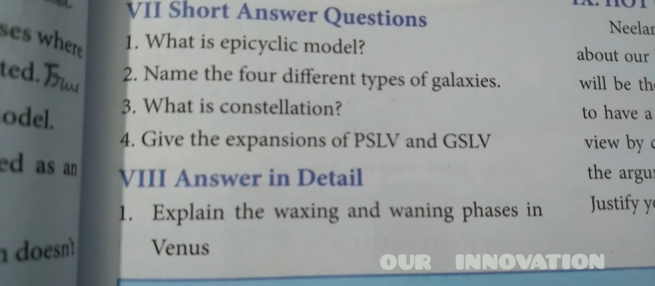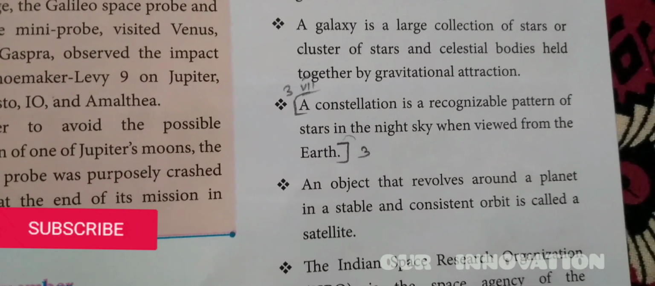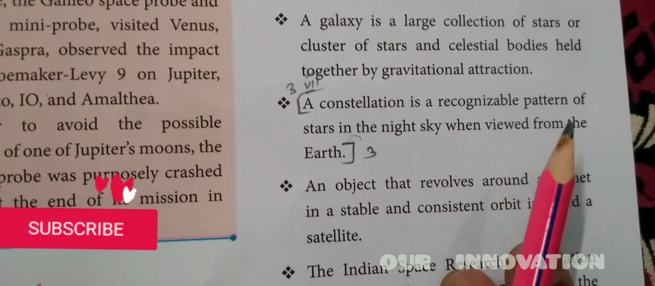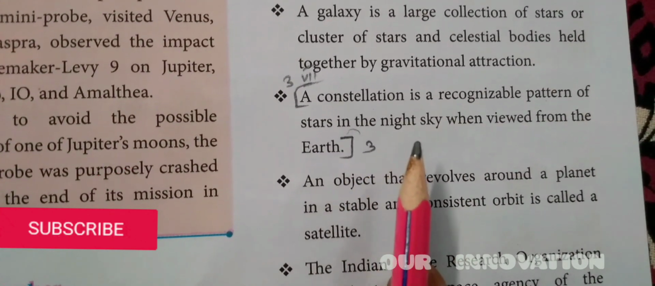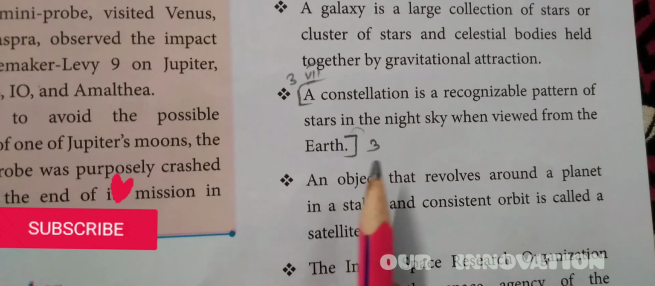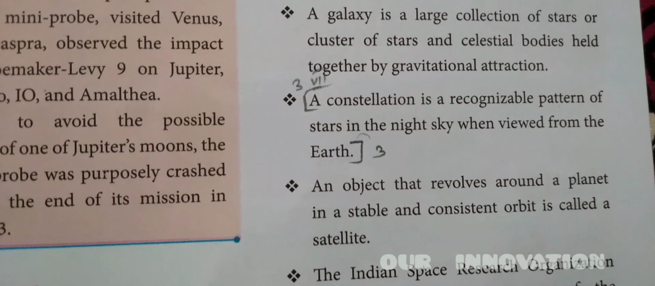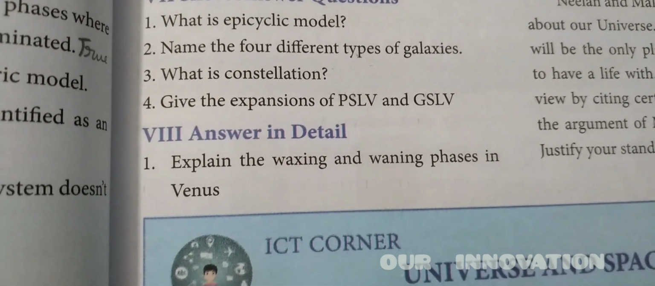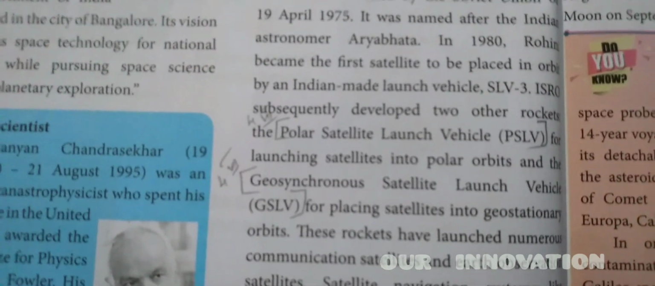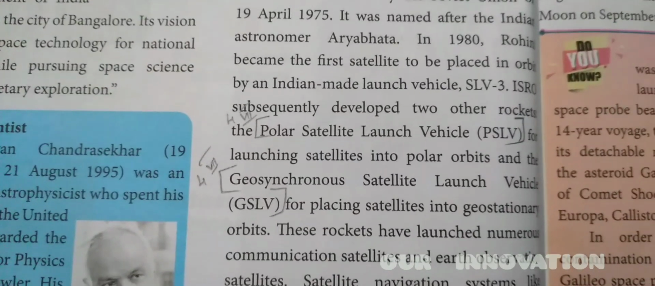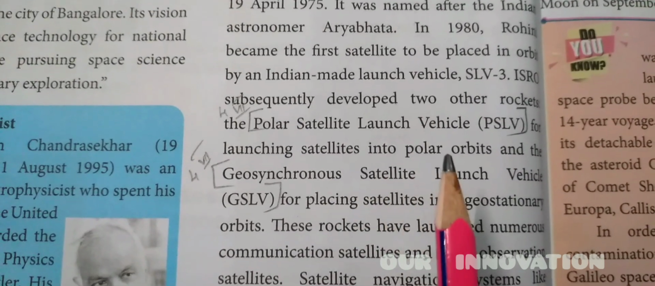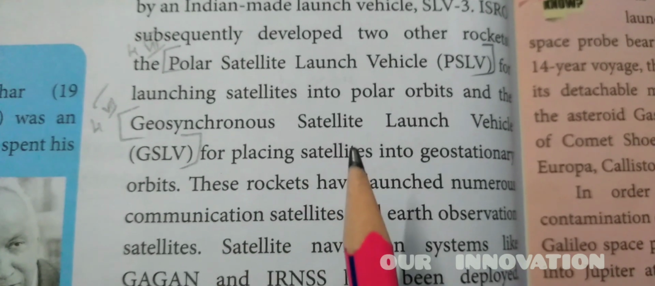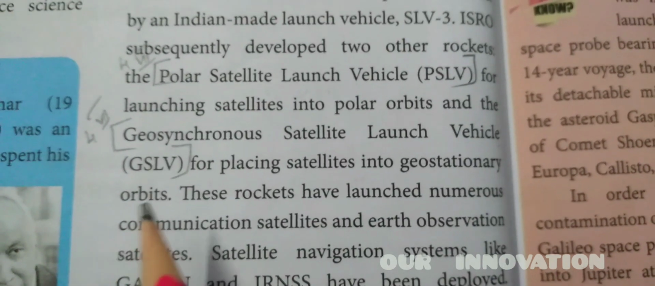What is constellation? Page number 37. See points to remember. A constellation is a recognizable pattern of stars in the night sky when viewed from the earth. So this is called as constellation. Give the expansion of PSLV and GSLV. Page number 36. Polar Satellite Launch Vehicle, this is for PSLV. Geosynchronous Satellite Launch Vehicle, that is GSLV.